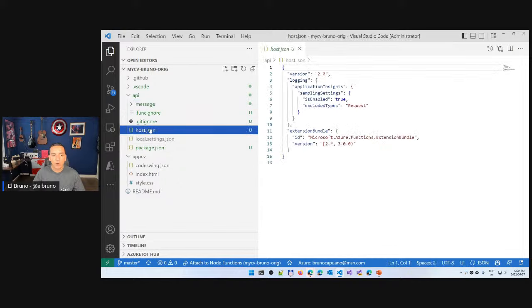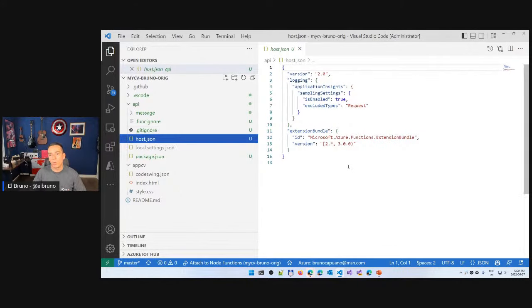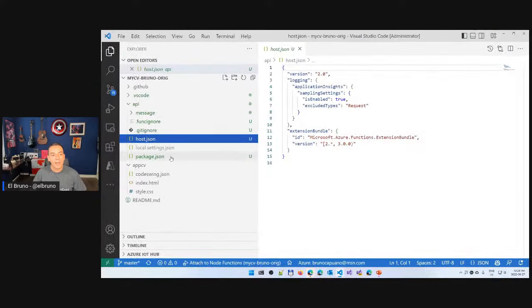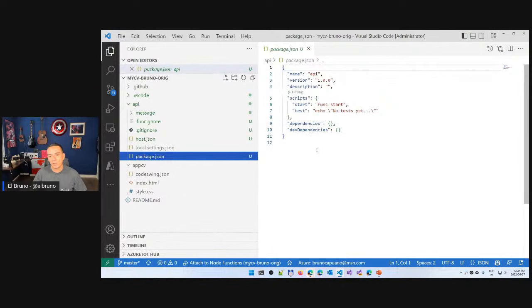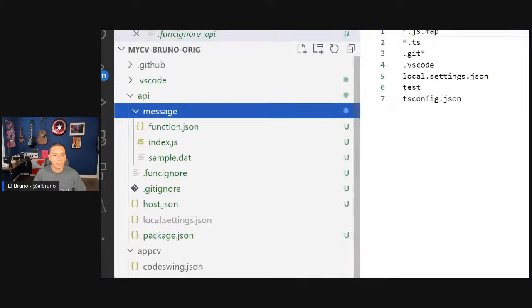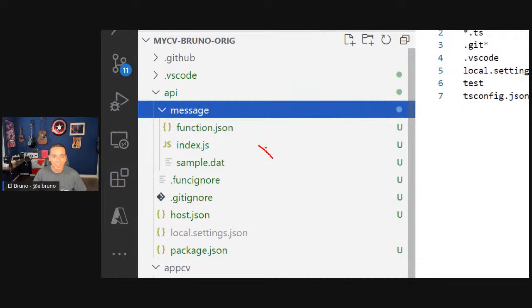I will have a host zone that's going to say, okay, with what we have here, we have an Azure function extension. Then we have a package, which are the packages that we are going to need and use, not one right now. I have a function ignore, the zip ignore, and here in the message folder, and this is important, I have the definition of my function, the code of my function.